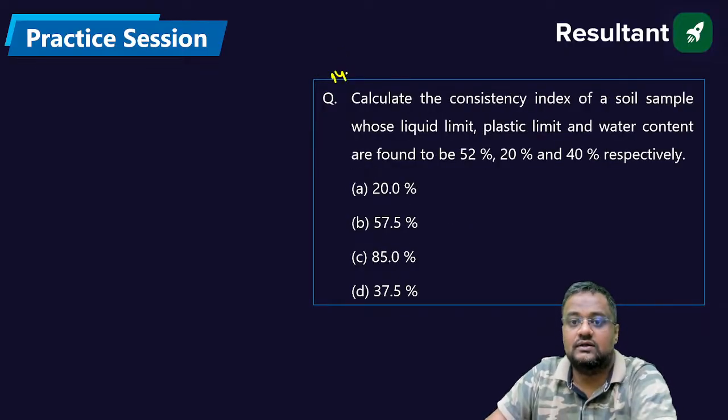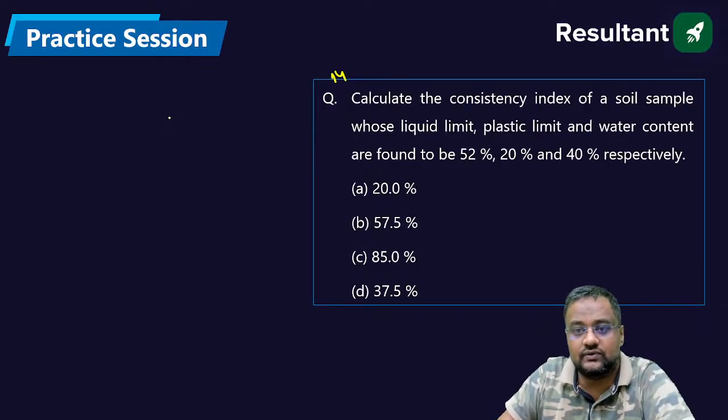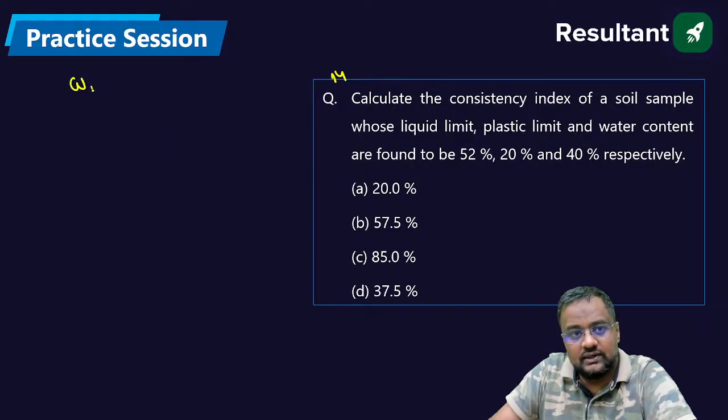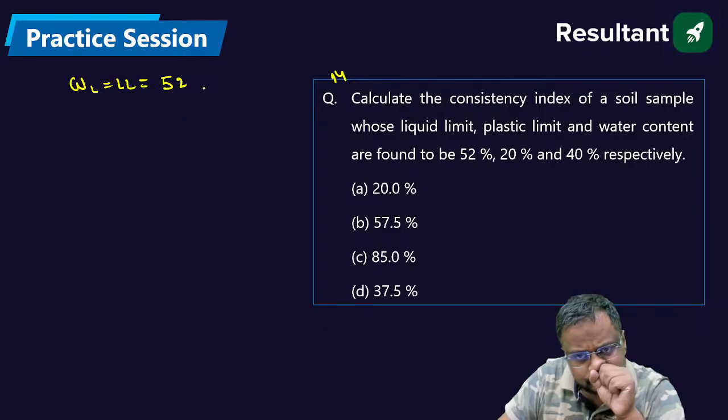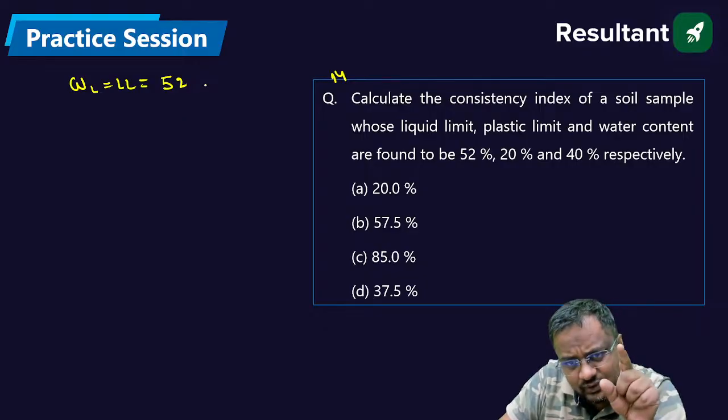14th. The consistency index of the sample whose liquid limit, plastic limit and water content are given. Guys, before solving this question, can you tell me what the shear strength is at liquid limit or after liquid limit?